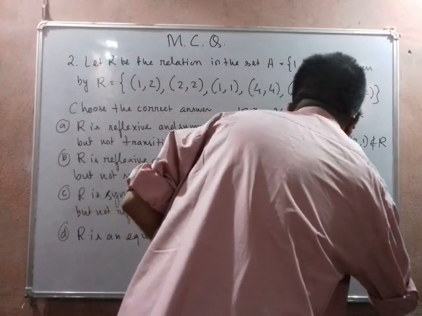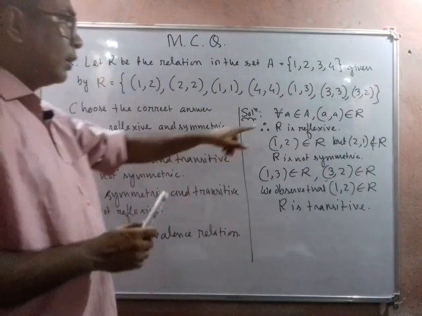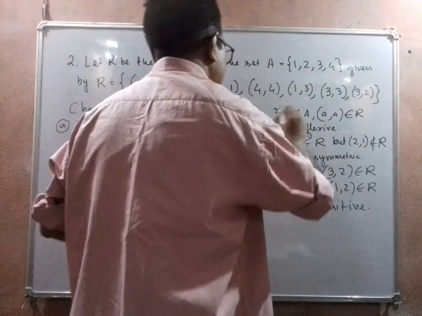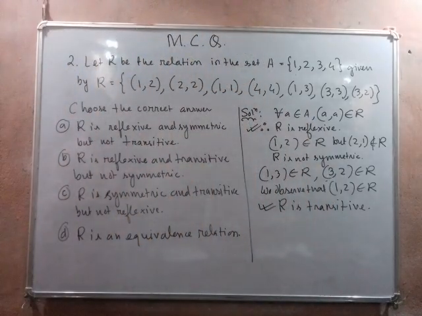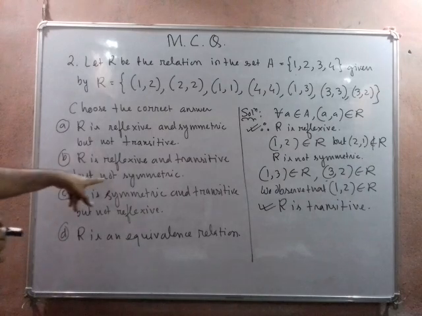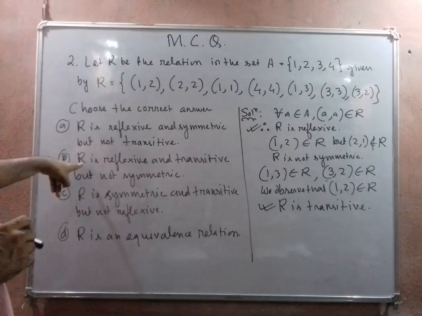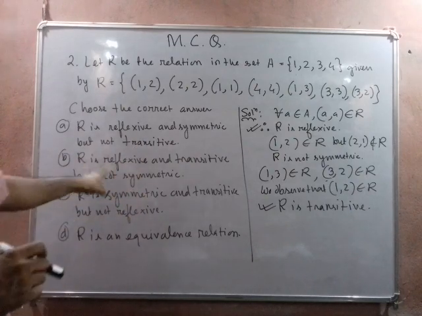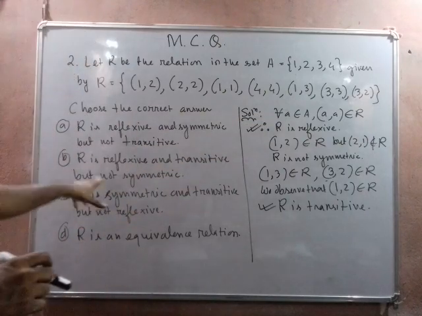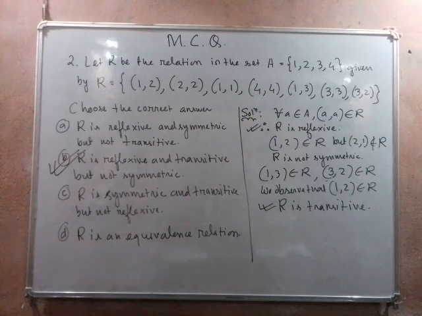So out of all the conditions, we see that reflexivity is there and transitivity is holding, but it is not symmetric. So we check the not symmetric condition: yes, this is the not symmetric condition, and the other two parts are satisfied. R is reflexive, and it is also transitive, but not symmetric. So the correct option will be B.